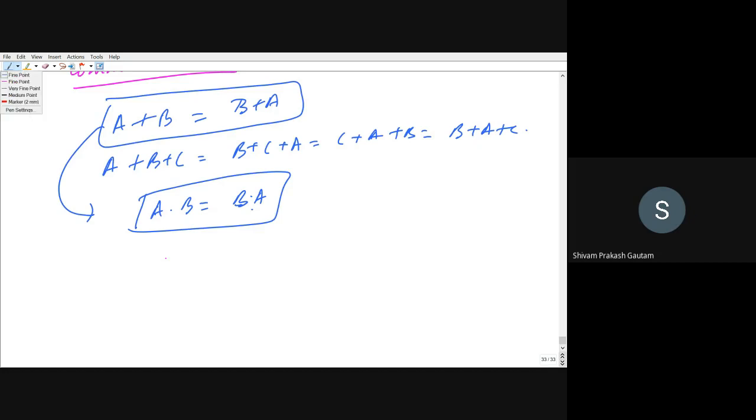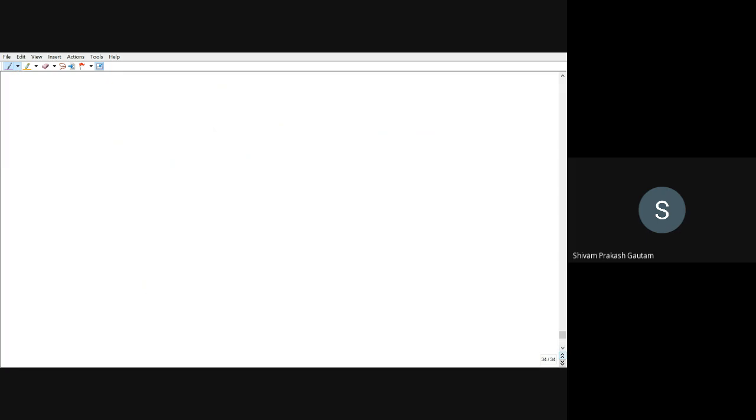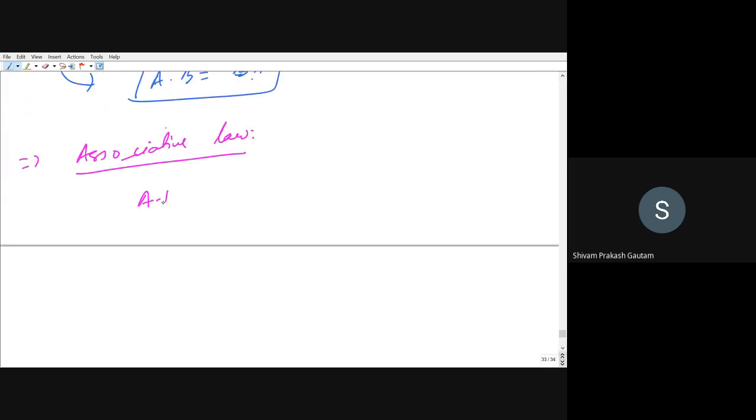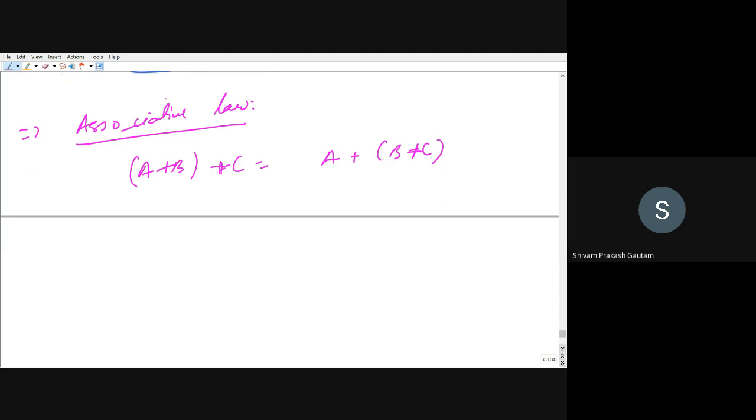Next, we will see the associative law. This law says A plus B in bracket, plus C, can be equal to A plus B plus C in bracket, right? You can see I've switched the bracket, so it will be the same. If you want to show it in the form of gates, I will be showing that.